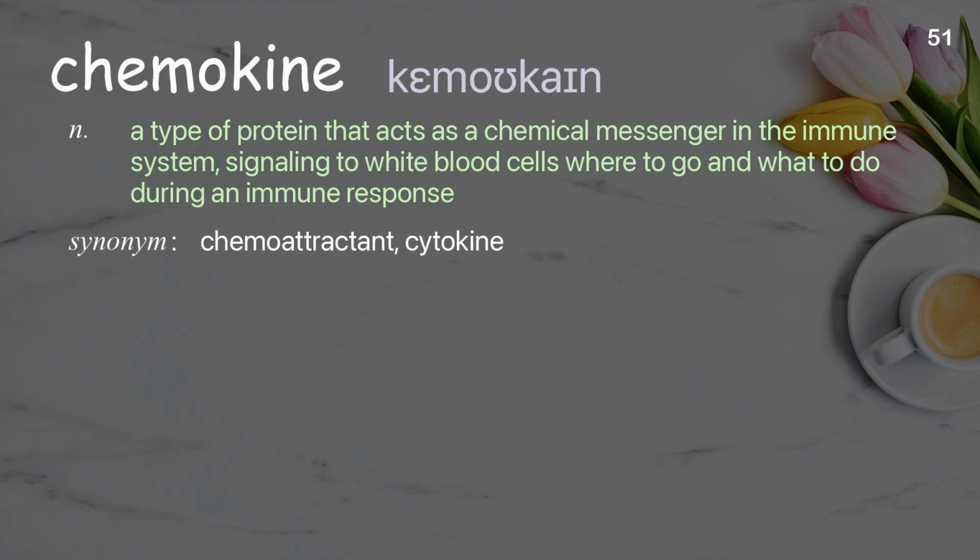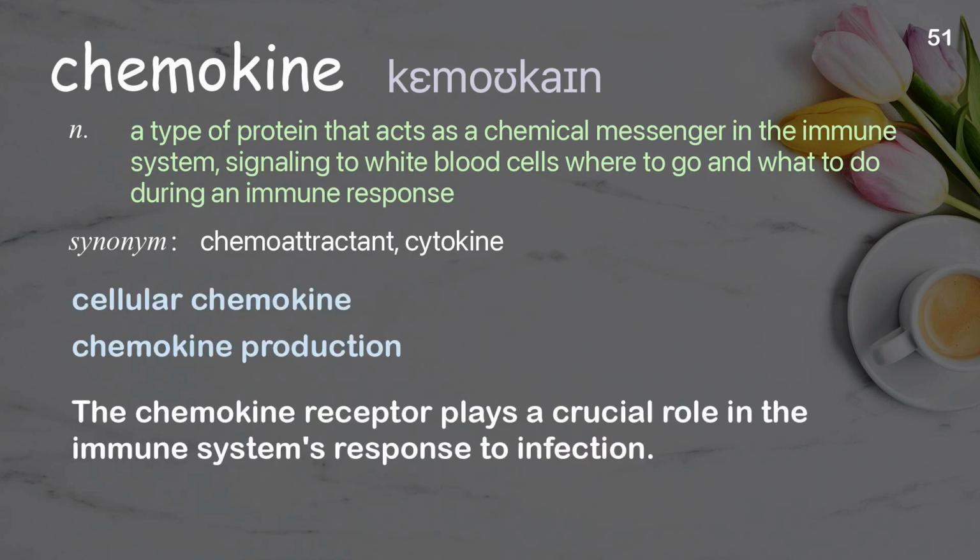Chemokine. A type of protein that acts as a chemical messenger in the immune system, signaling to white blood cells where to go and what to do during an immune response. Examples: Cellular chemokine. Chemokine production. The chemokine receptor plays a crucial role in the immune system's response to infection.